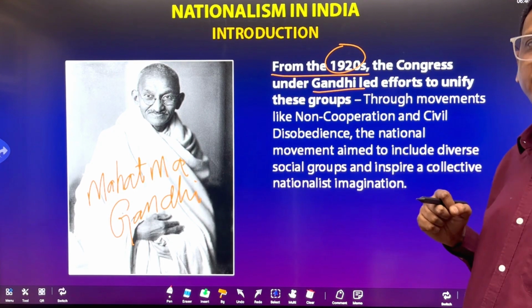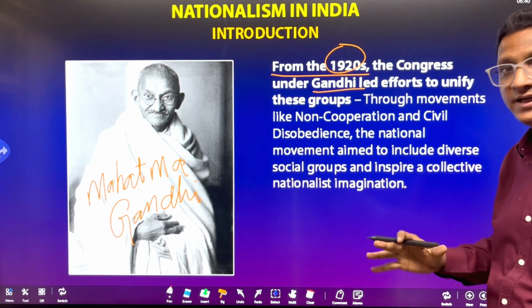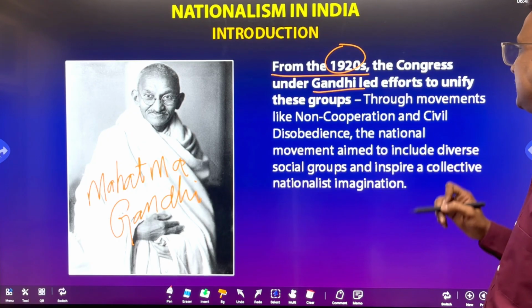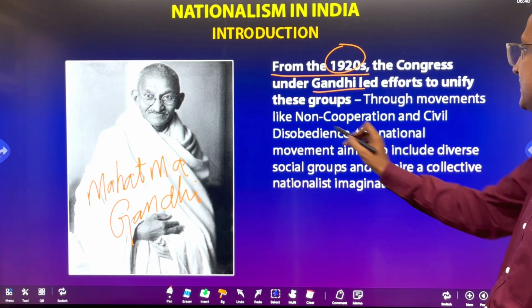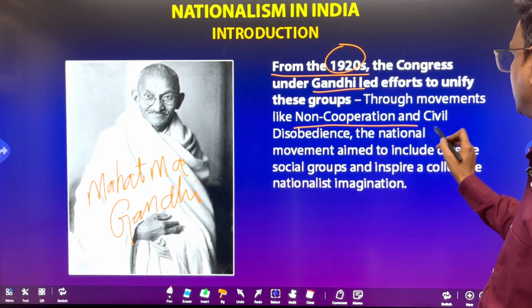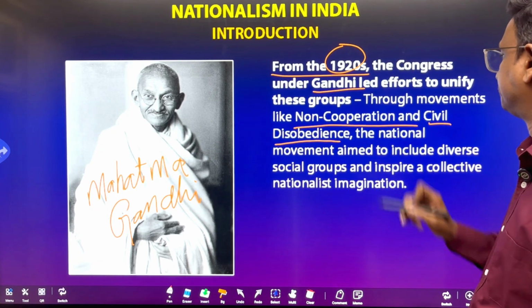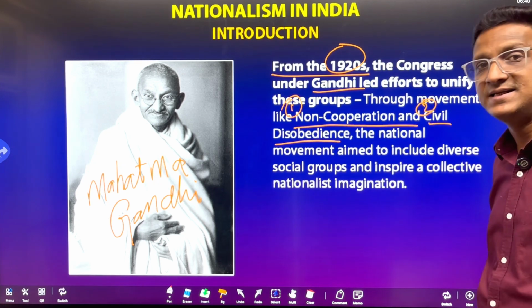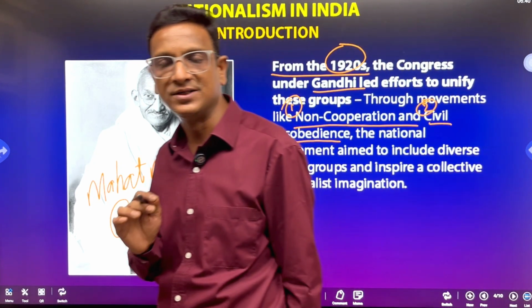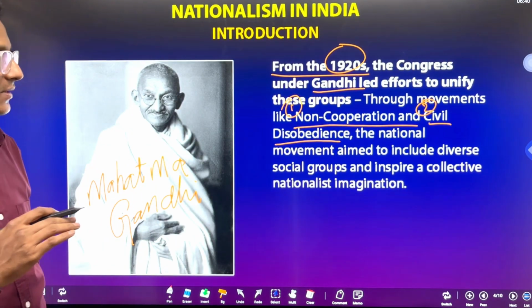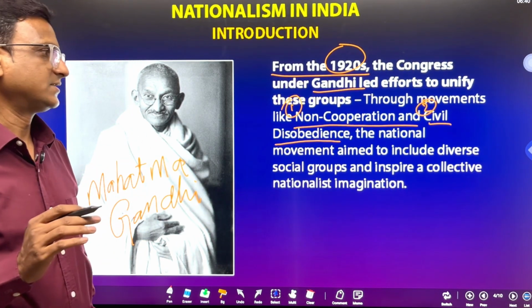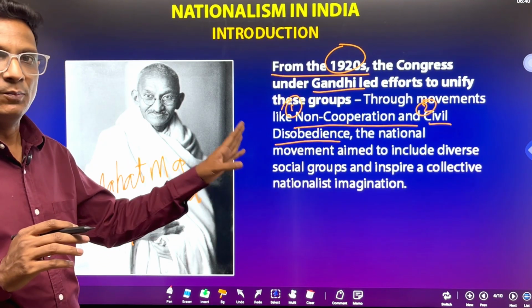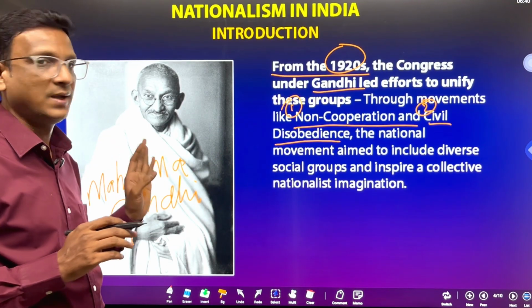So Gandhiji, what did he do? His main effort was to unify different groups of people. Unification of different groups of people through movements like non-cooperation and civil disobedience. One is non-cooperation, two is civil disobedience. These are the two important movements of the freedom struggle that we are going to discuss in this particular lesson. These are the main movements that were organized by Mahatma Gandhi.